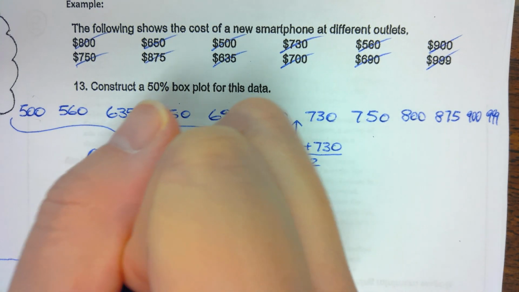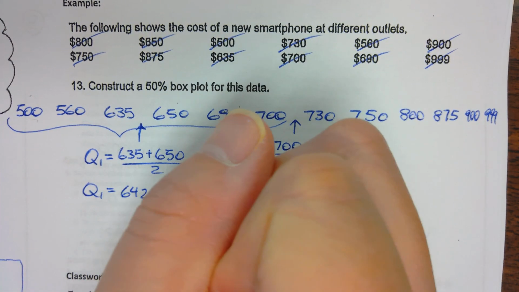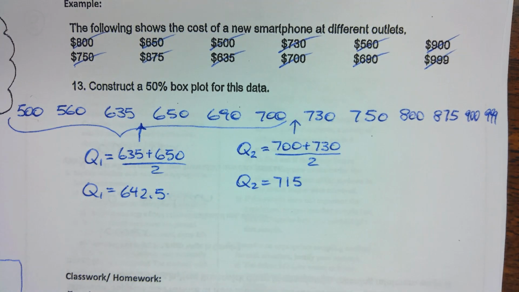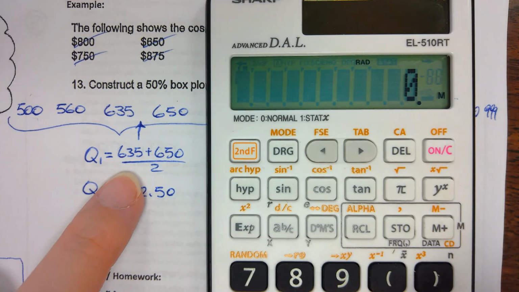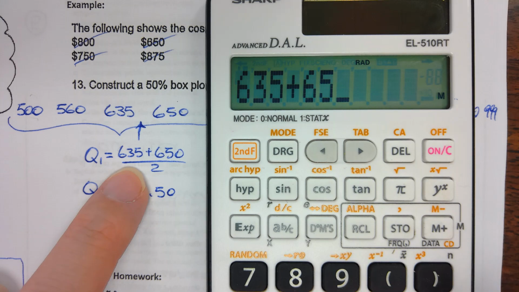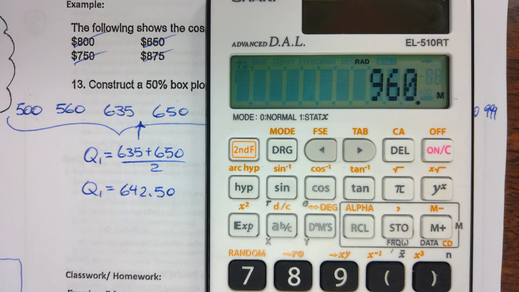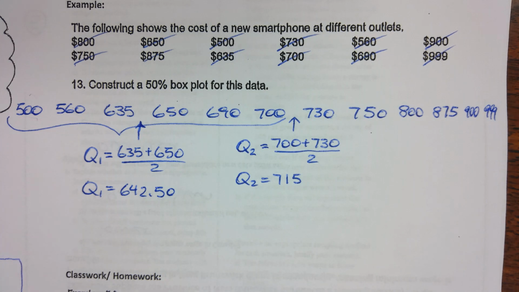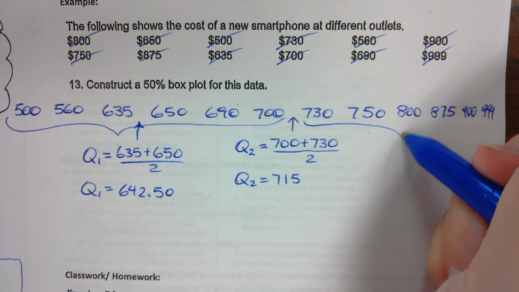When I add it up and divide it, Q1 is 635 plus 650 divided by 2, 642.5. Again, don't make this silly mistake. Don't do this. If I just do this on the calculator, I'm going to get 960. Okay, and you know that's wrong. Okay, bad math.